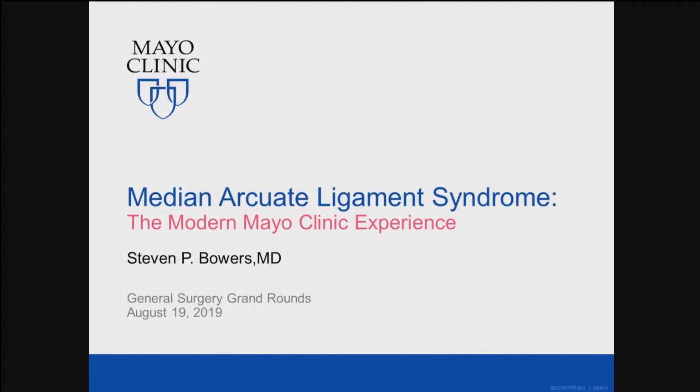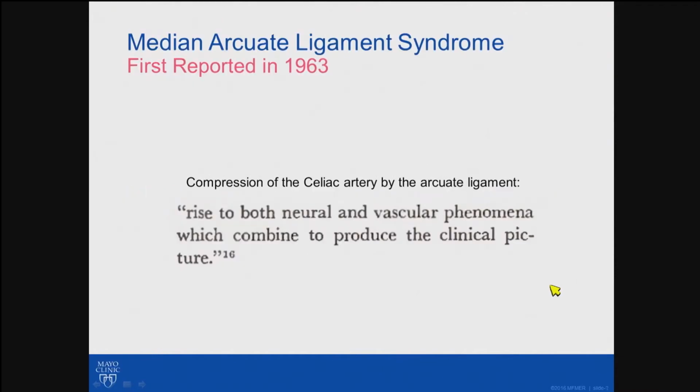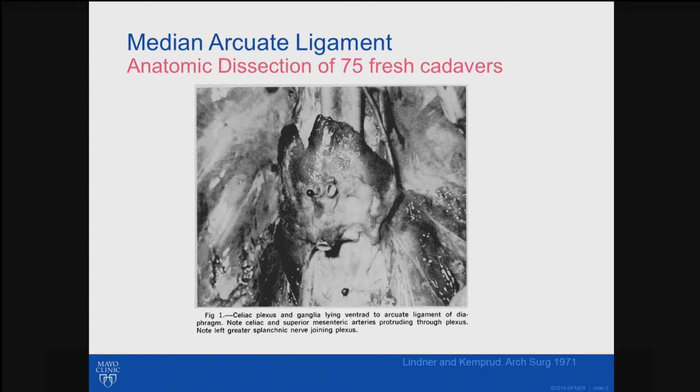Okay, I'm going to talk to you about the 3-site Mayo Clinic experience on median arcuate ligament syndrome, which is a really challenging disorder. Since it was first reported in 1963, the author stated that compression of the celiac artery by the median arcuate ligament gives rise to both neural and vascular phenomena, which combine to produce a clinical picture. Very confusing from its inception.